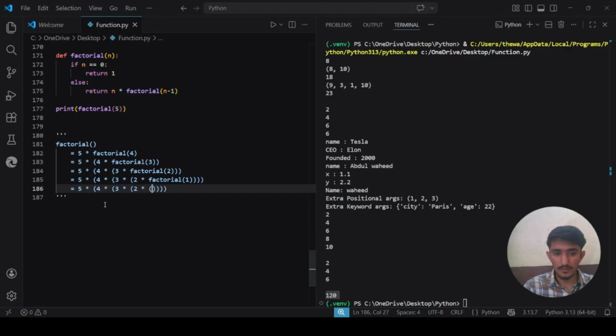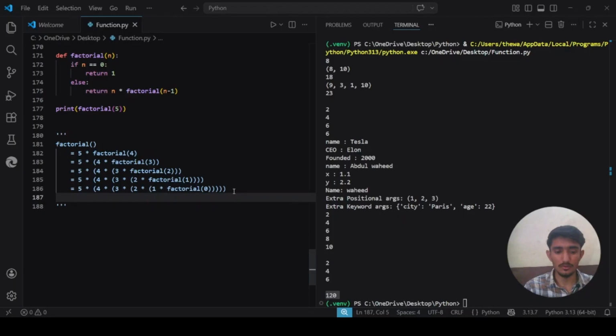So now what is the factorial of 1? This function will run again, and here n becomes 1. Okay, so 1 into factorial 1 minus 1. N is now 1, and we subtract 1 from it, so it becomes 0. Now n becomes 0, so it will ask again: is n 0?